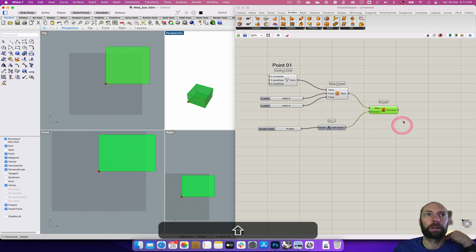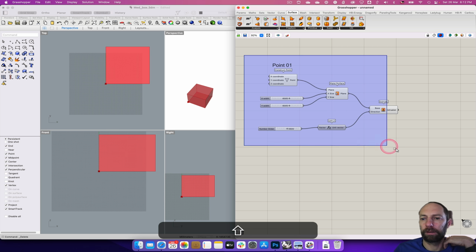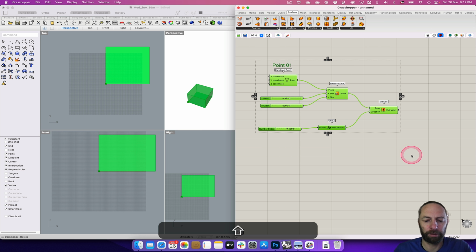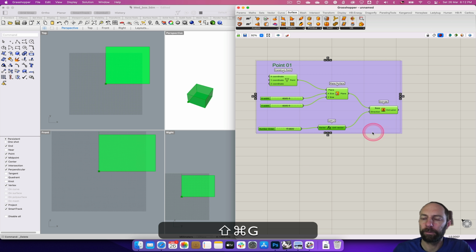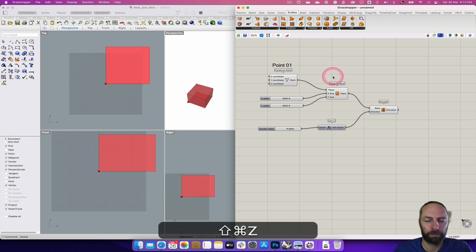Right, we've got that first box, so let's group all that. It's a good idea to create some groups, so we know. Actually, let's just undo that and call it what it is.